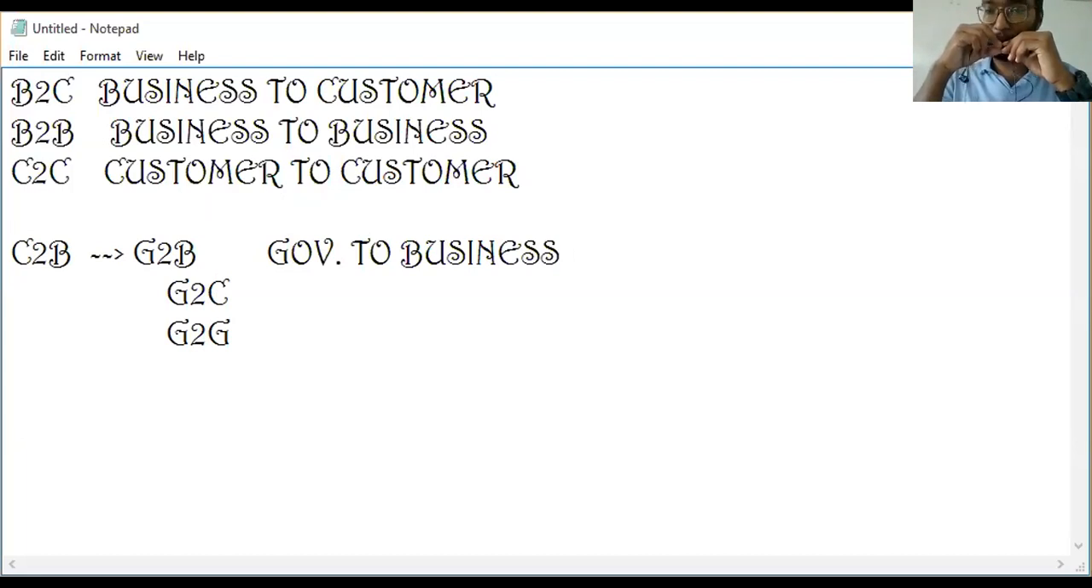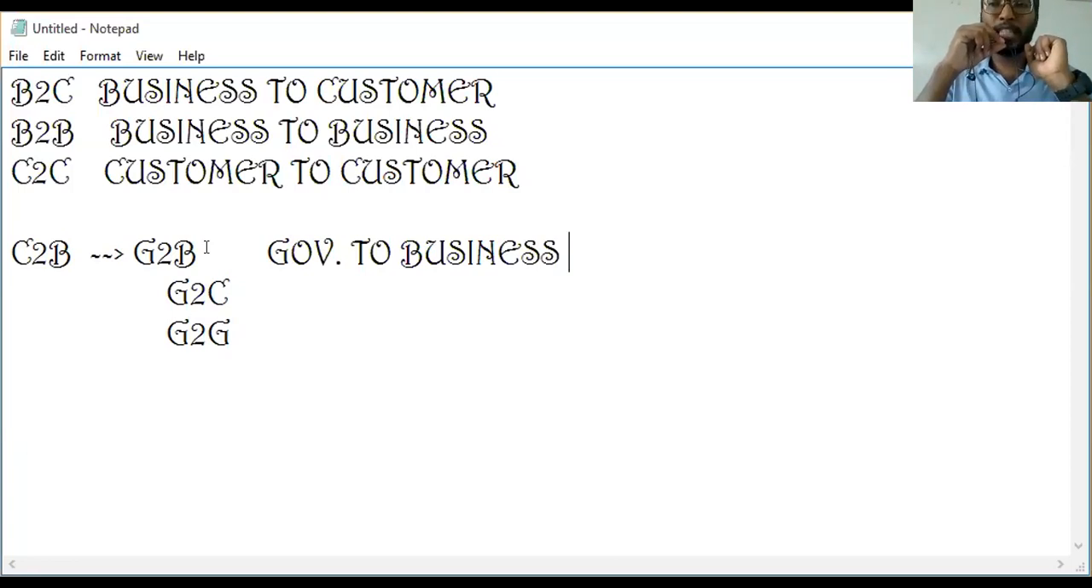If I'm starting a business, I need to register my company, and this registration is done in the government's presence. Then only will the government give a certificate, that is a no objection certificate, NOC. With this NOC, only then will I be able to start any kind of startup or company. This is the best example of G2B, government to business.